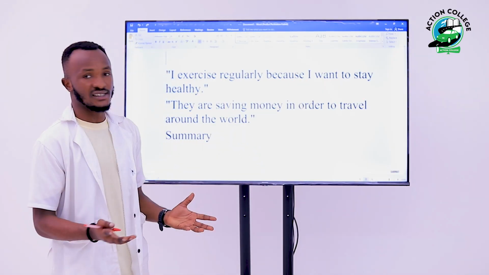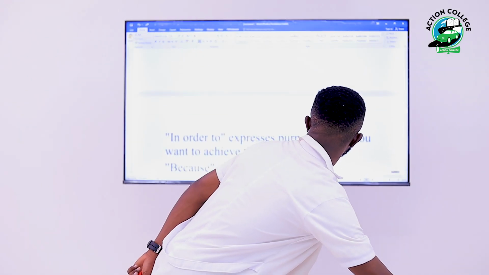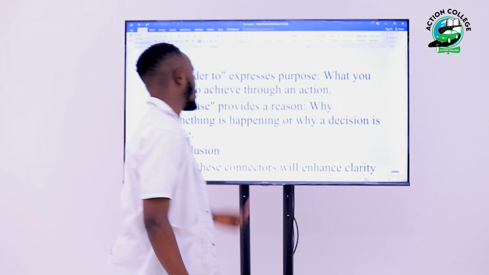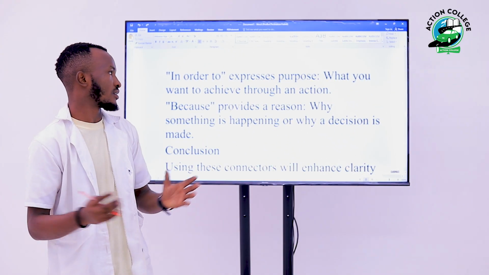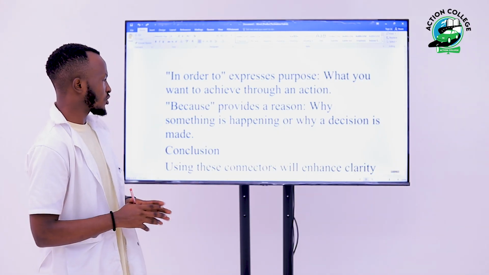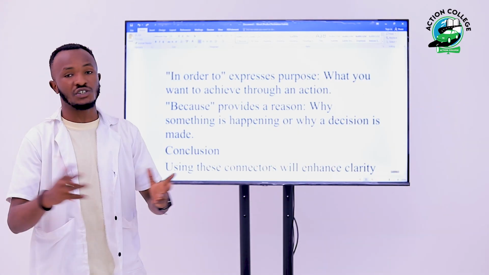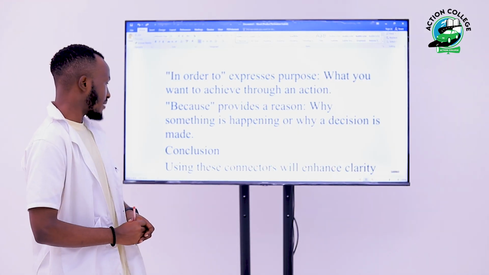So as a summary, we can say that in order to expresses purpose, what you want to achieve through an action. Because provides a reason why something is happening or why a decision is made.